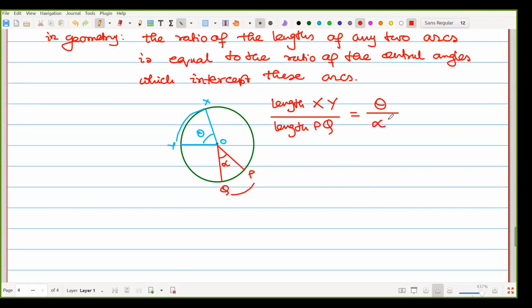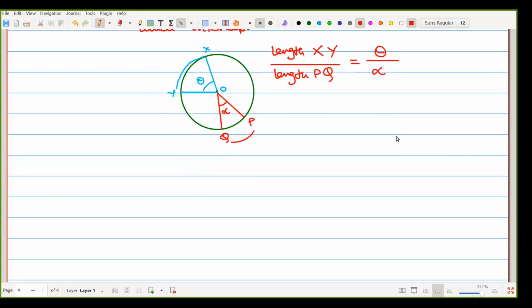That is the concept given here. Now, in a mathematical way, we are writing it.